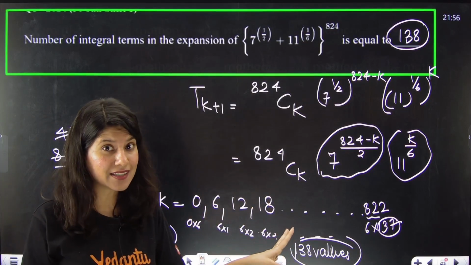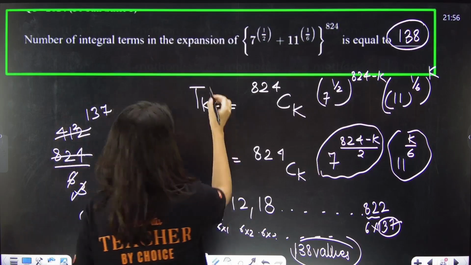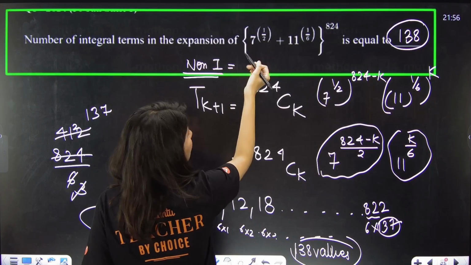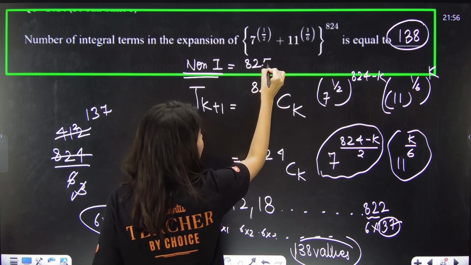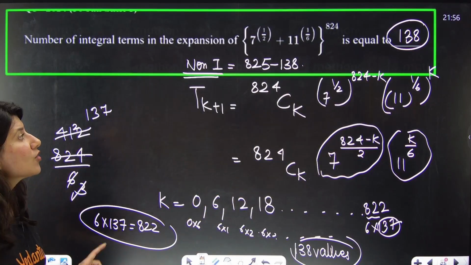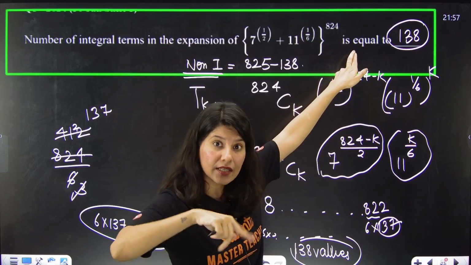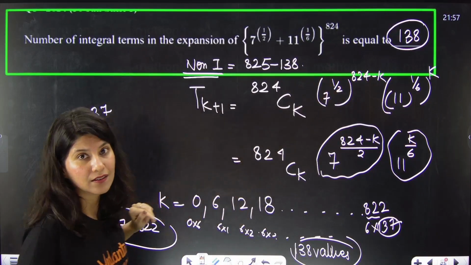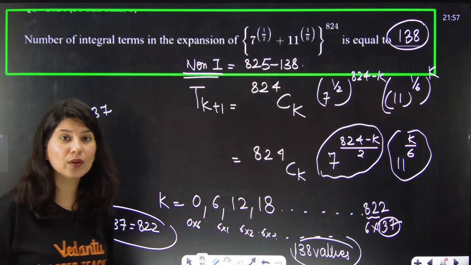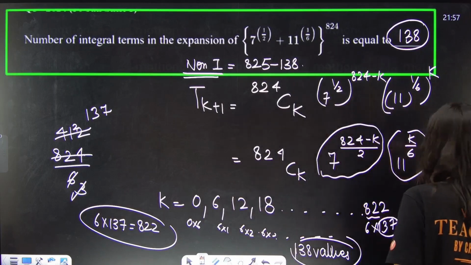Just in case I am asking, because they can ask you non-integral terms, then what will you do? If they ask non-integral terms, it is 825 minus 138. Please understand. In binomial expansion, how many terms are involved? Total number of terms are not 824. It is 1 more than n, 1 more than 824. So total minus 138 will be your non-integral terms. I hope that you're getting both ways.